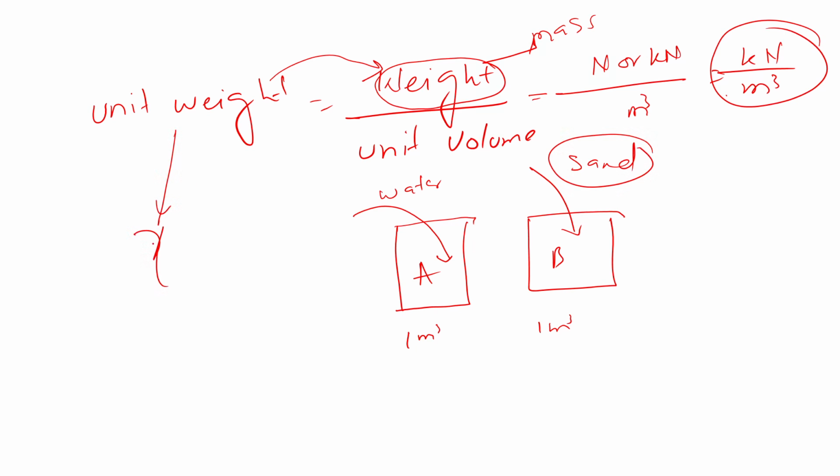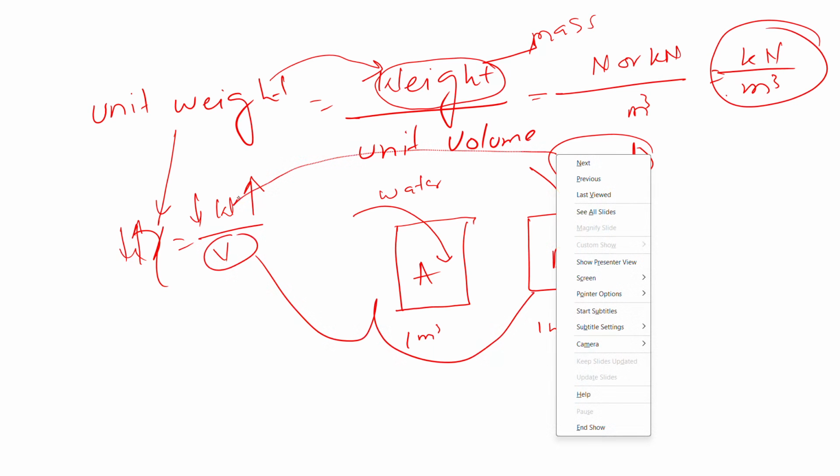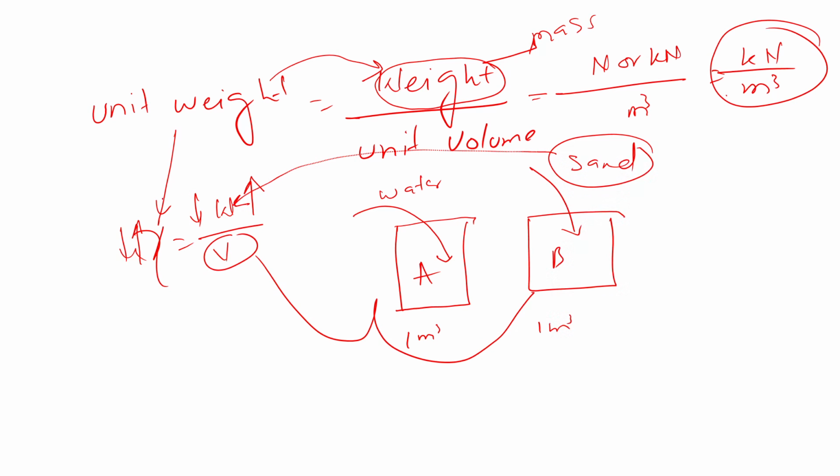This is the symbol which is used for unit weight. This is symbol of weight, symbol of volume. So if weight is more, the unit weight is more. If weight is less, unit weight is less, and the volume is constant. It is same for both. So here the weight of sand is more, so it means the density is more. I think now you get this point.